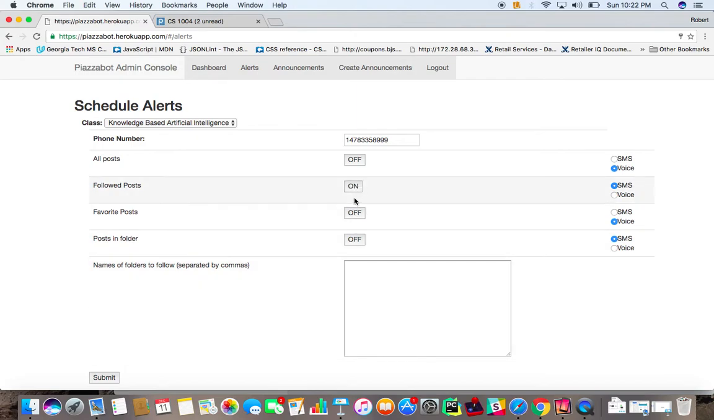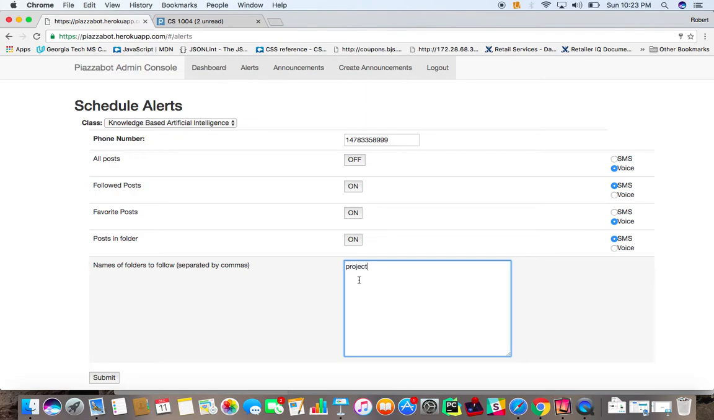So I'm going to go ahead and enable all 3 of these alerts for following, favorite, and folder. And I'll show you the all posts last because that just kind of encompasses everything. We'll do an SMS for followed posts. We'll do a voice for favorite. And then we'll do another SMS for posts in a folder. And I'll go ahead and specify a folder here.